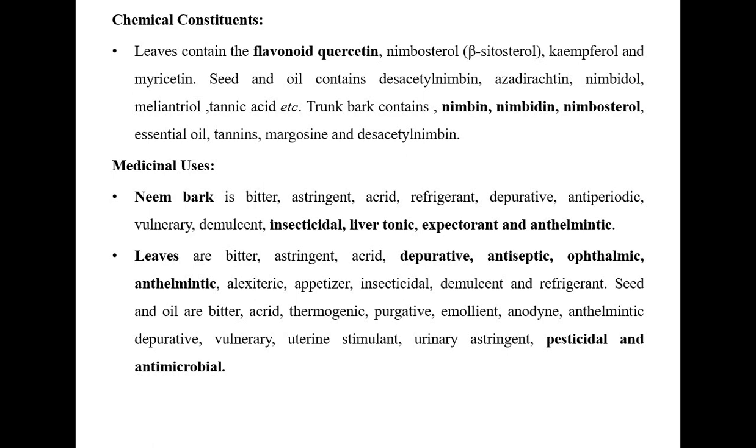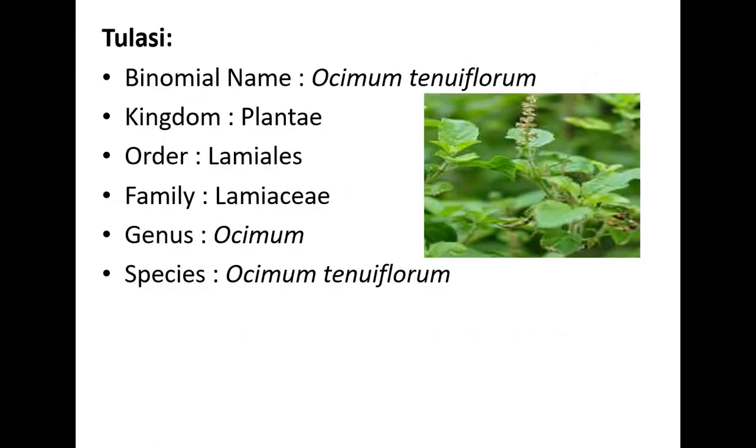Some of the chemical constituents present in neem include the flavonoid quercetin, nimbin, nimbidine, and nimbosterol. For medicinal application, the neem bark is used as an insecticidal and liver tonic agent, expectorant and antihelmintic. The leaves of the neem can be used as a depurative, antiseptic and ophthalmic antihelmintic cream, and are also used as a pesticidal and antimicrobial agent.